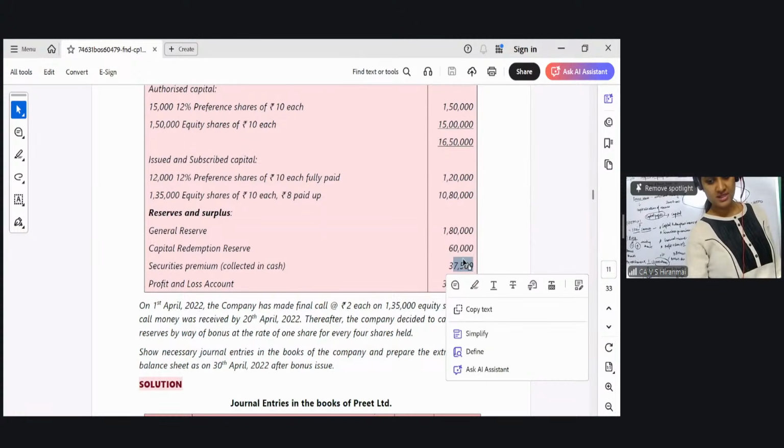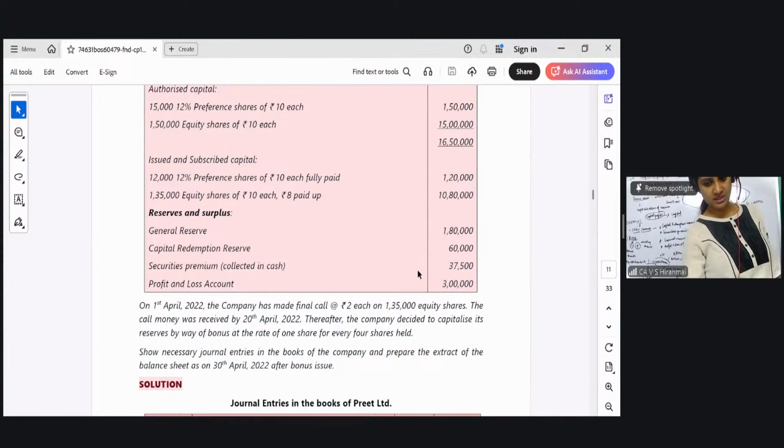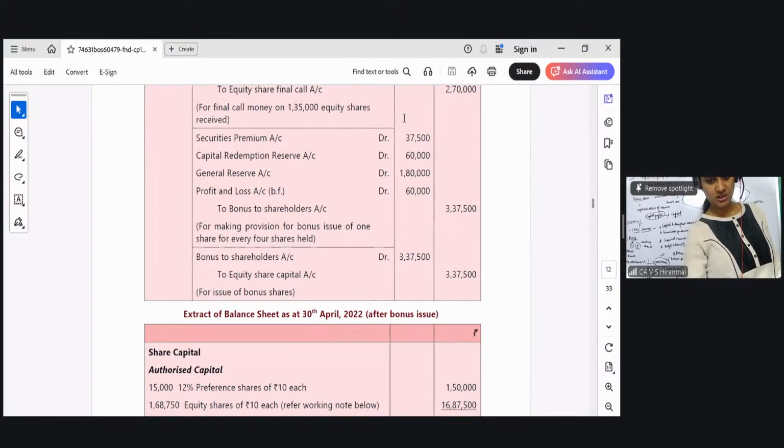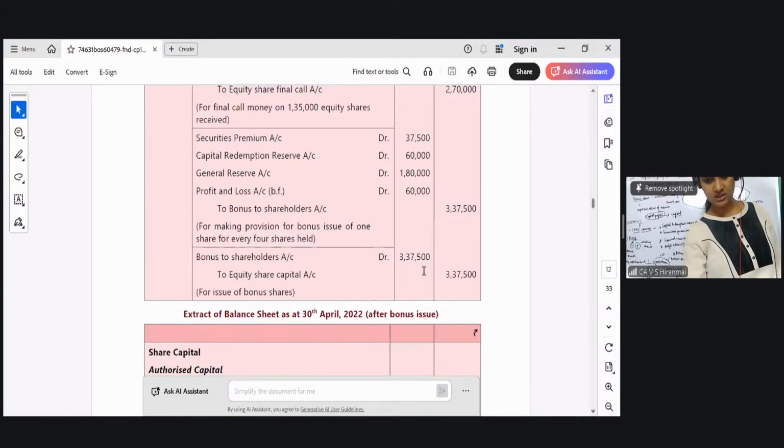Then this is 97,500. General reserve, I think 1,80,000 also will be taken. Remaining will come from this. What is the remaining value? Let us see the entry. 60,000 will come from here. Okay, we have done. Finish. Now, what is the balance sheet extract is not clear. People have asked me, which balance sheet extract is not clear?